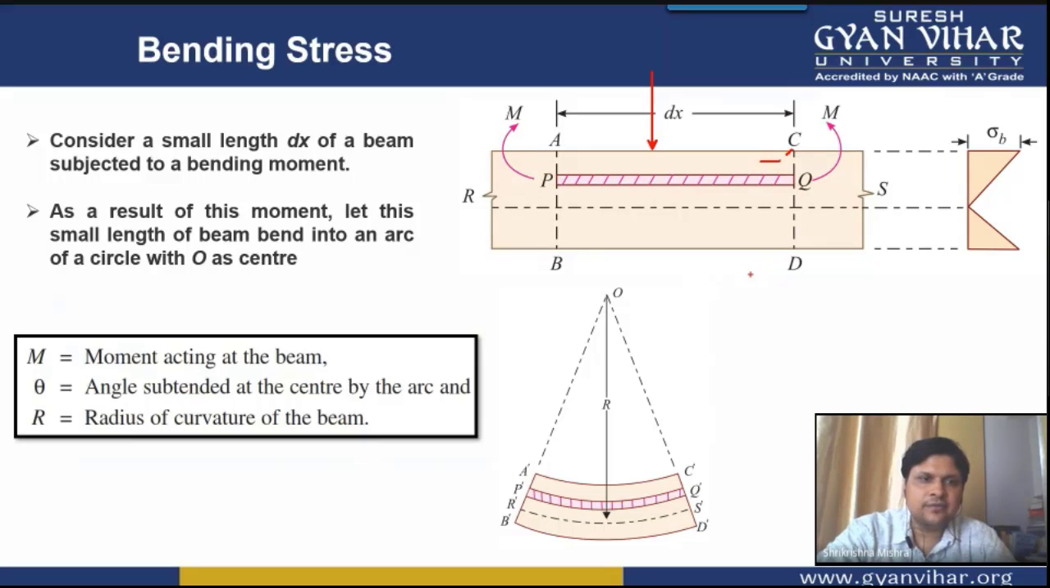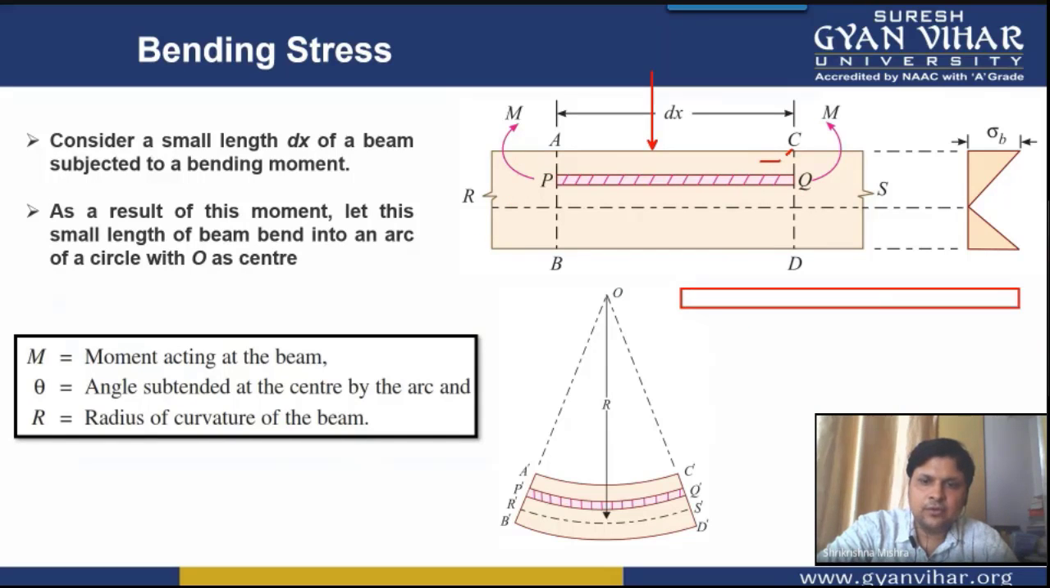For that, let's consider again a small portion of the beam. If this is the whole beam, we are considering its small portion. Let this small portion be this, where this is A, this is B, this is C, and this is D. We have taken the thickness of this small portion equal to dx.